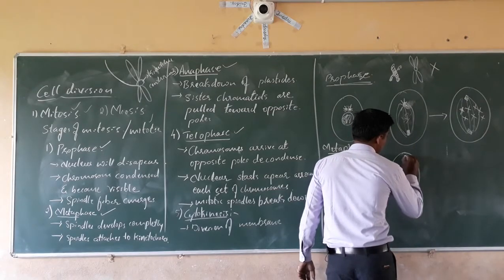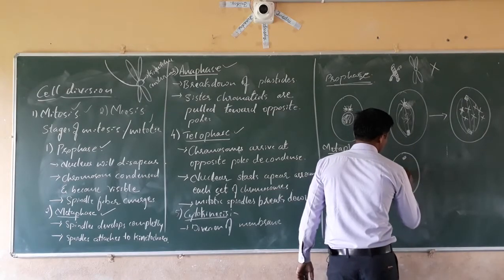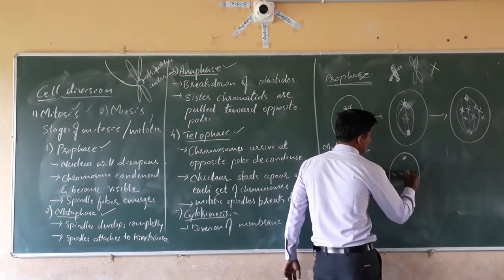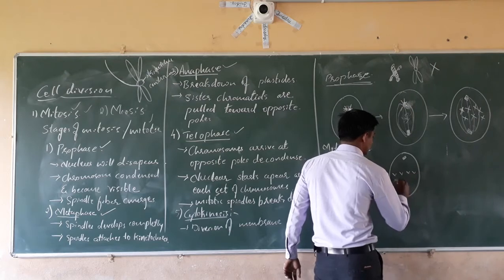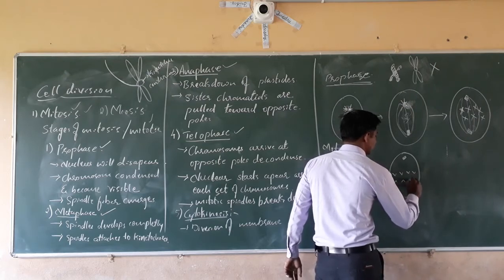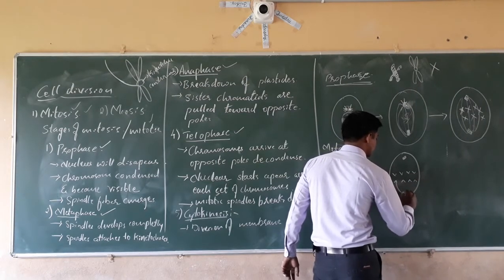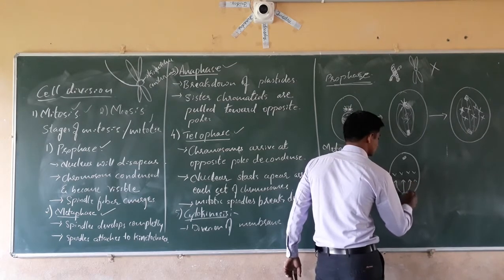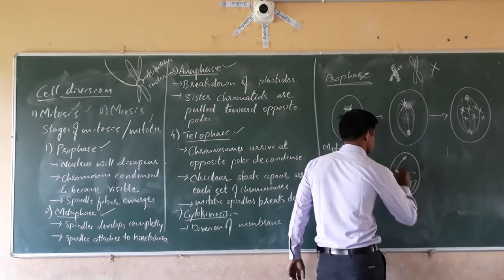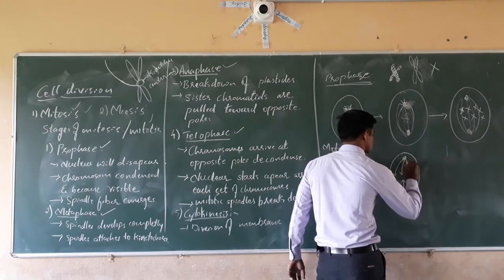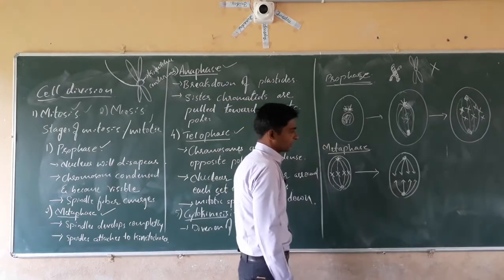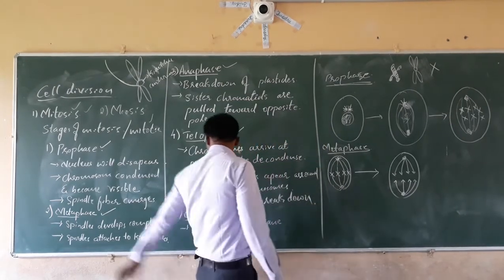The chromosomes will be detached from one another because of the spindle fibers. That's all about the spindle fibers.